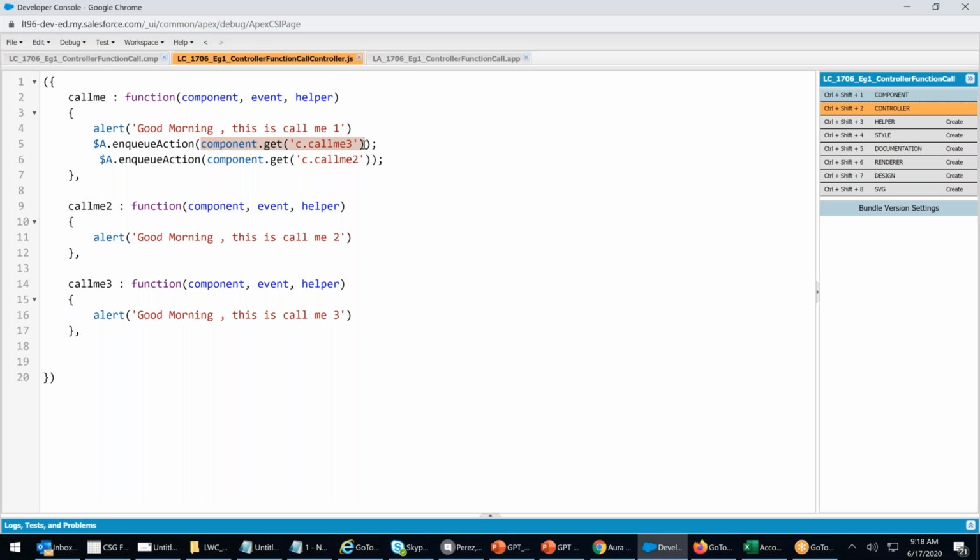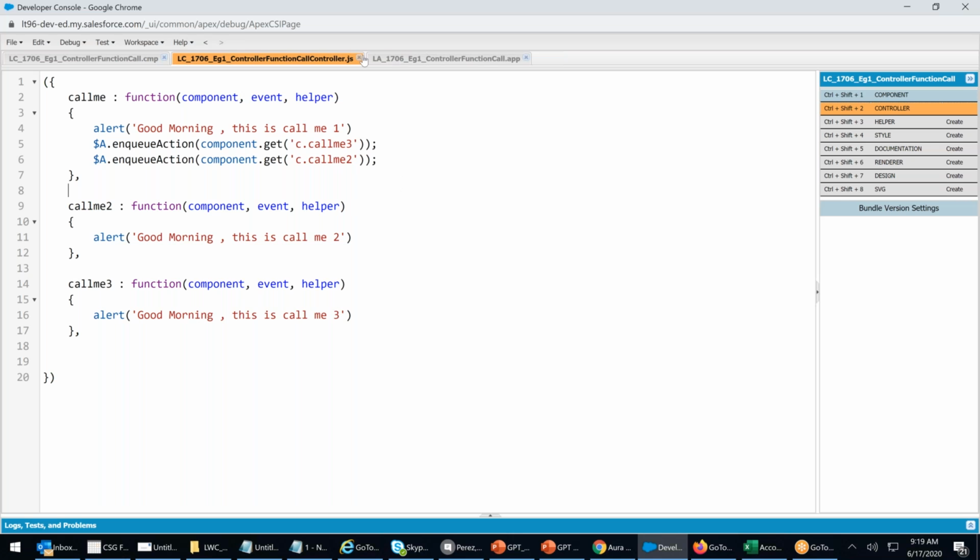I have just put it inside that. So if you want, you can declare a separate variable and then do it. Clear? The first one? Yes. Simple line, guys. Remember, how can I call another function inside one function? This is the way we call it. Okay, that's good. Control S.